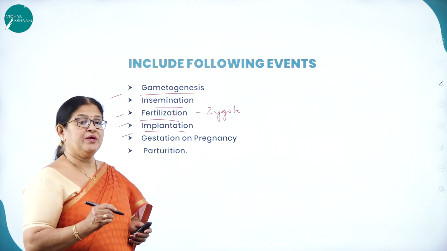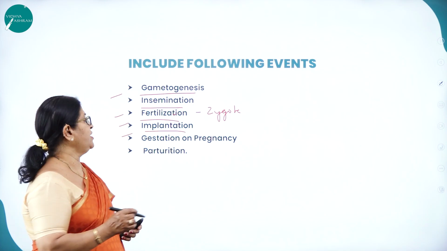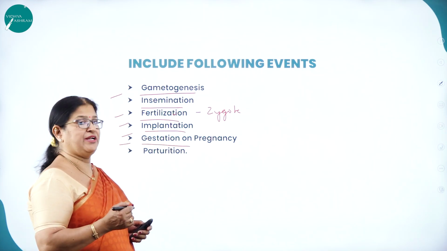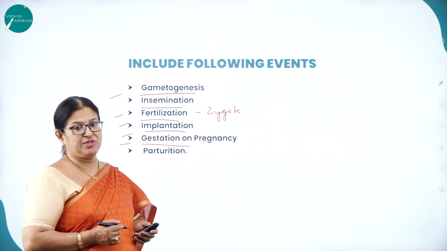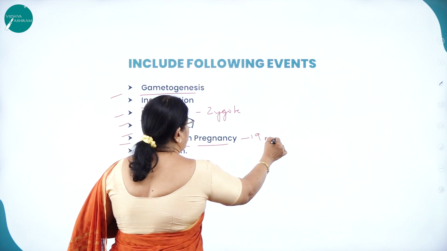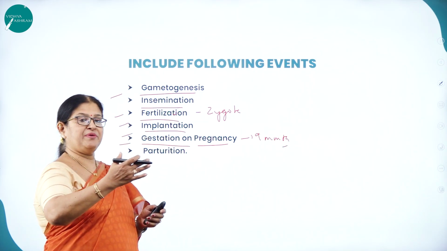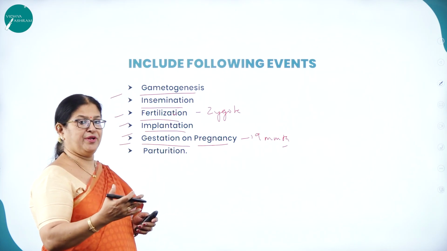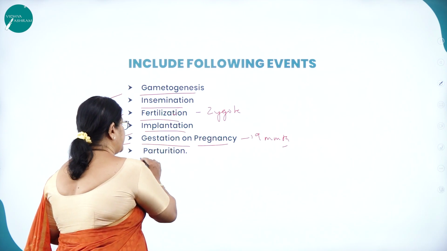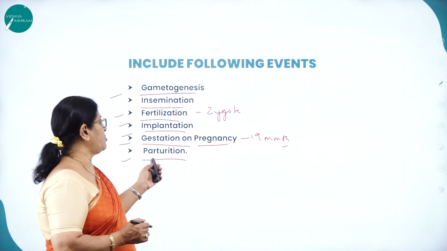Gestation period, the period of embryo development, we call it the gestation period or pregnancy period, which in human beings is 9 months. Gestation means the process of development of the embryo, which takes around 9 months in human beings. Then parturition: delivery of the child or the delivery of the baby is called parturition.